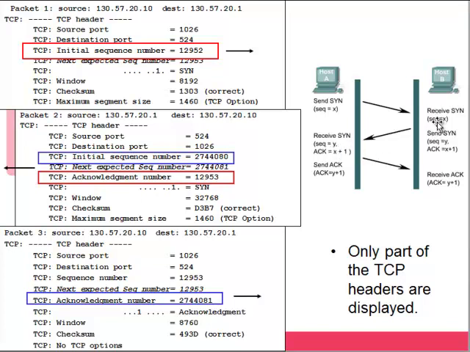Host B needs to send over his own message as well. So he sends over a message that has a number of 2,744,080 in it. So what host A is going to do now is take that 2,744,080 and add 1 to it, and send it back over. We see that our number has been incremented by 1. We know we have been acknowledged. We have now completed that three-way handshake, and we can assume that our packets are going to make it over there reliably.